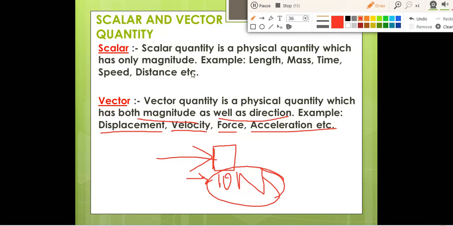Now I think you have understood what scalar and vector quantities are. A scalar quantity is a physical quantity which has only magnitude, and a vector quantity has both magnitude as well as direction. For example, displacement.